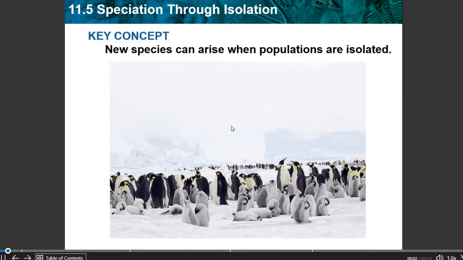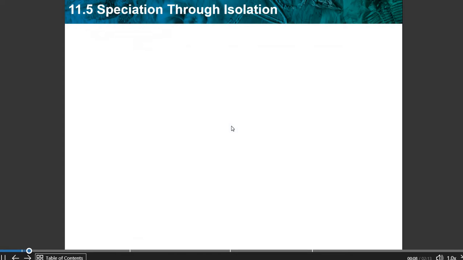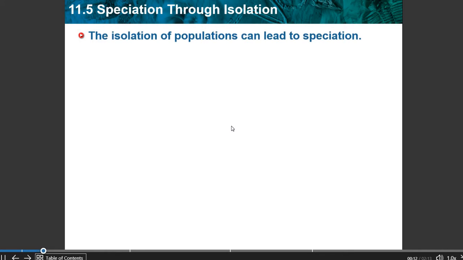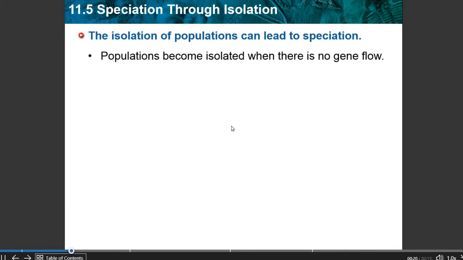In Section 5, we're going to be looking at how new species can arise when populations are isolated from one another. So isolation of a population can lead to speciation. And once again, speciation is the creation of a new species. So populations become isolated when there is no gene flow.